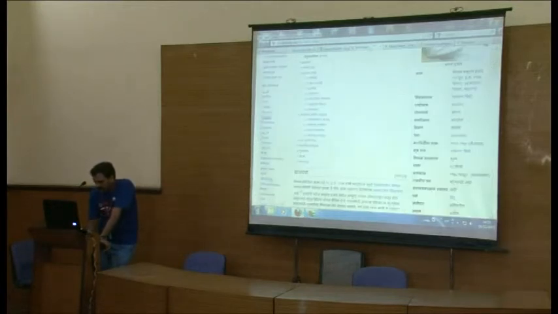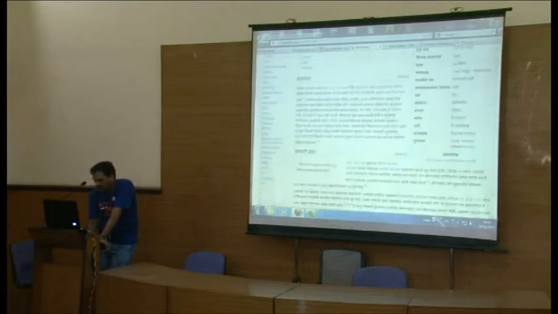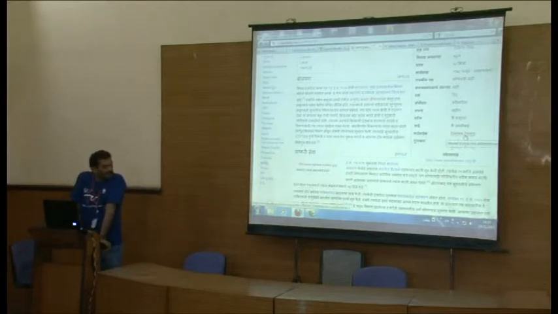You can see that in the info box, whatever information has been filled in the info box, that is only visible. Other tabs are invisible. And you can see some red lines. What are those? Uncreated articles. So these are the pages where we need the articles.